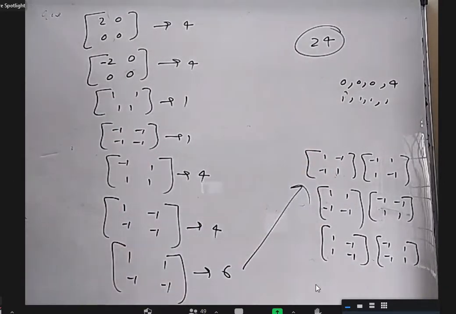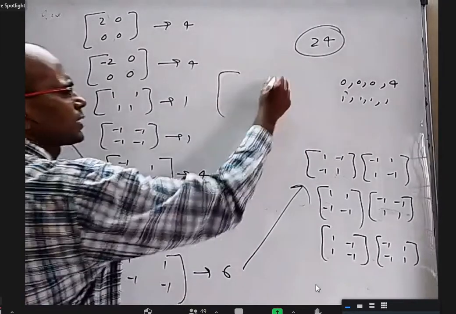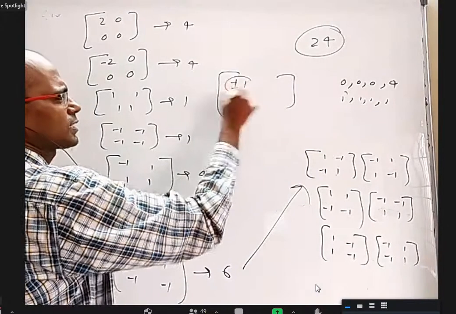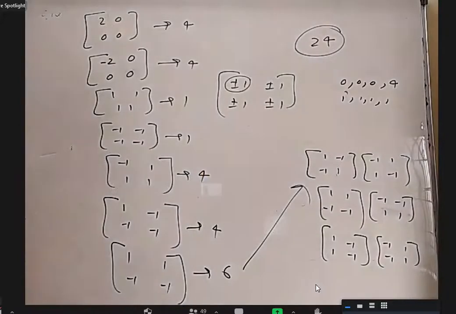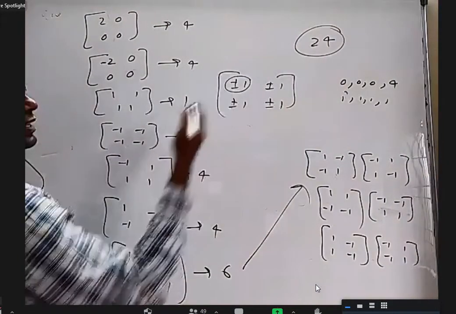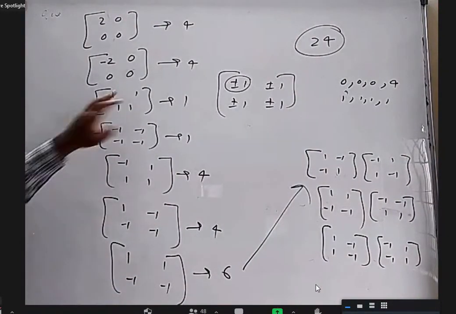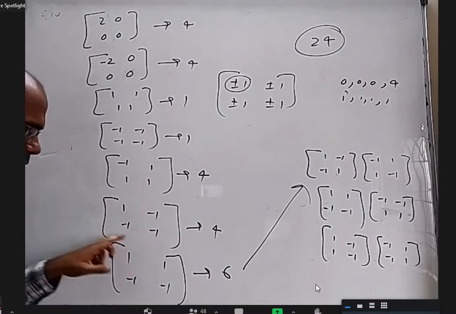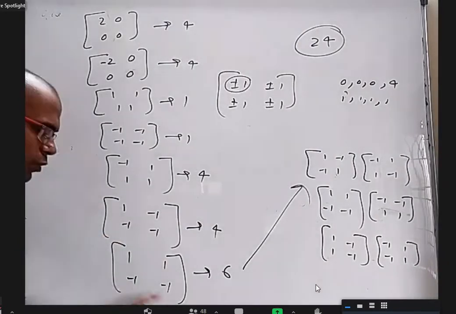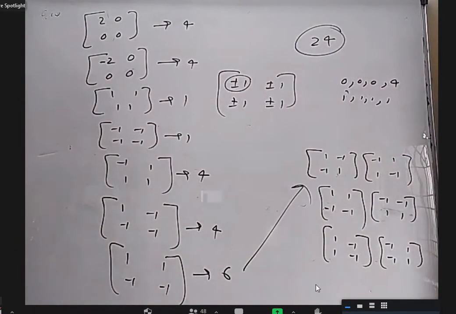But don't worry about permutation and combinations. I'm writing here: I can have plus or minus 1 here, plus or minus 1 here, plus or minus 1 here, plus or minus 1 here, right? Now, what are the different cases? I can take 4 positive ones, 4 negative ones, 1 minus 1 and 3 positive ones, 1 plus 1 and 3 minus ones, or 2 positive ones and 2 minus ones. Am I correct? Yes, sir.